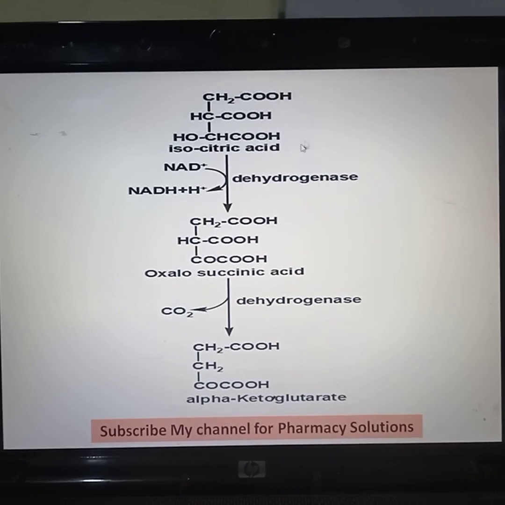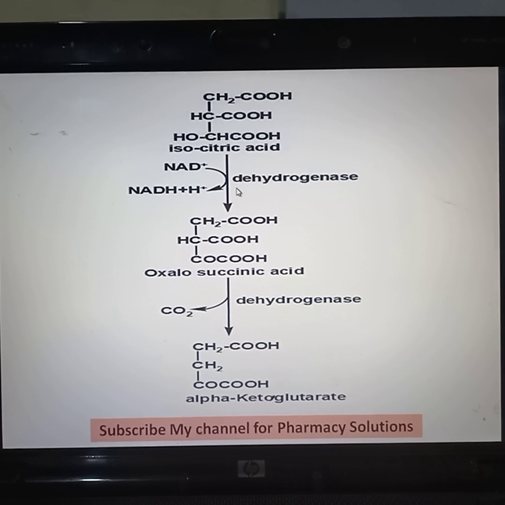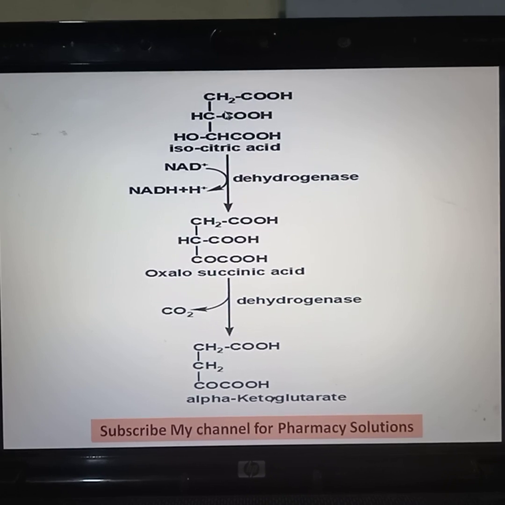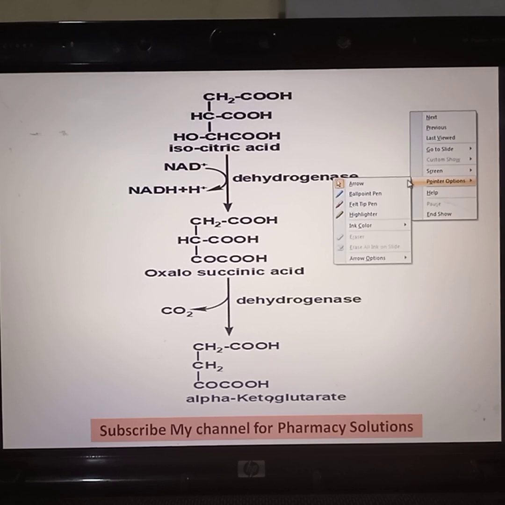So this isocitric acid is further converted to oxalosuccinic acid in presence of the enzyme dehydrogenase, and the coenzyme involved is NAD plus.